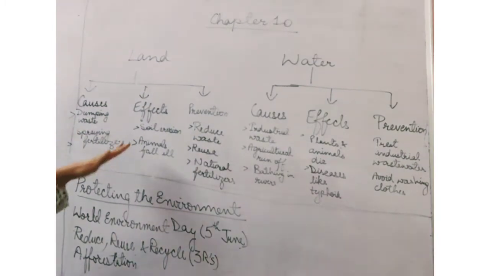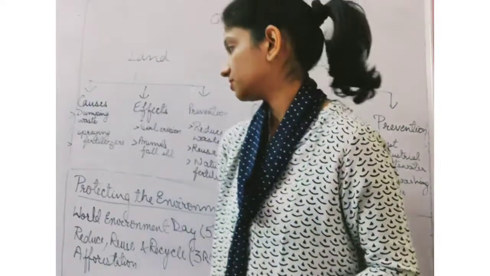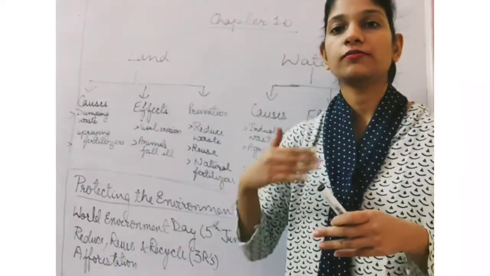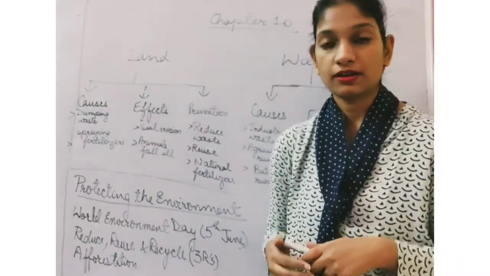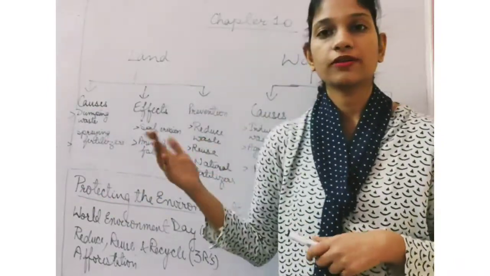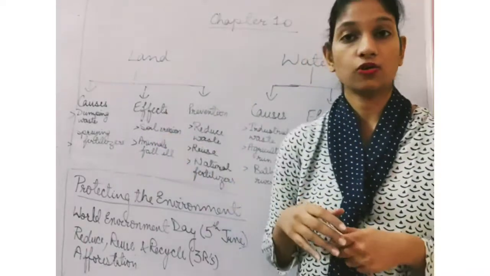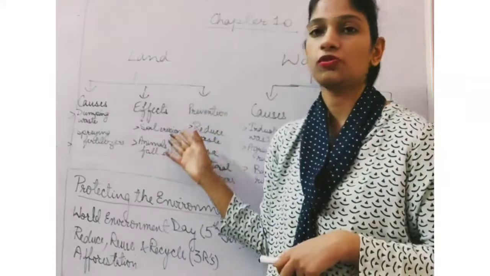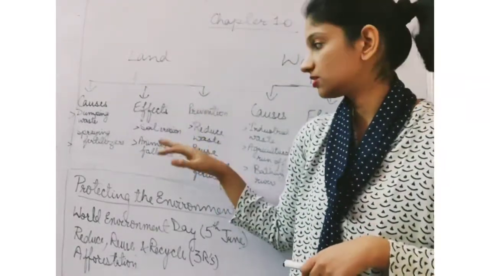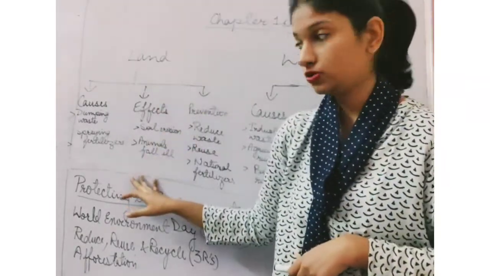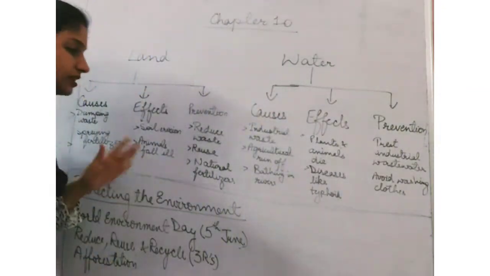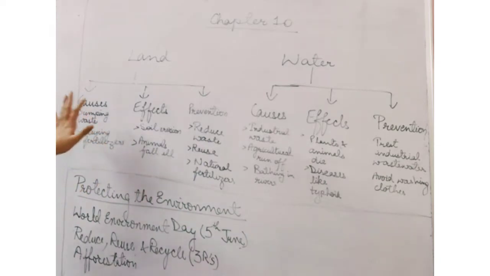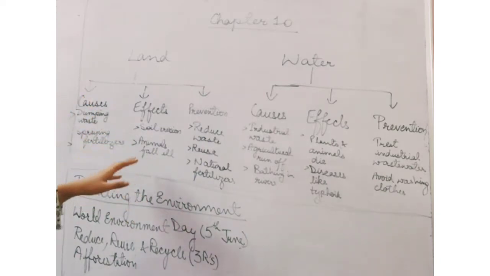Deforestation, that is, cutting down of trees in large numbers. If we cut down the trees in large numbers, what will happen? The topsoil will be washed away by the rain, or blown away by the wind, which is called soil erosion. The topmost soil, which is the most fertile, is washed or blown away. Soil erosion is also an effect of land pollution. Then animals fall sick when they eat the dirt and waste from whatever we have done.